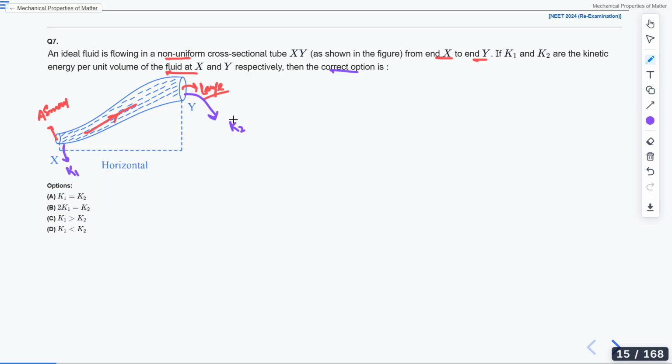Badri, try again. You are getting option A, try again. Everyone, please try this question. All of you. D is the answer that I am getting.